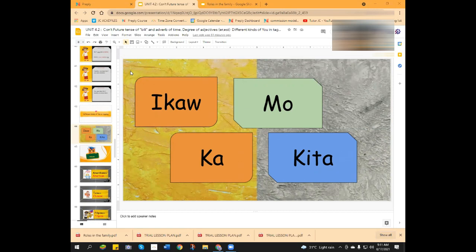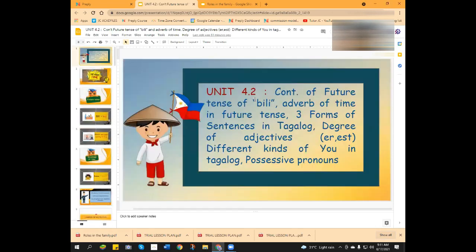So let's talk about our next lesson. What will our next lesson be on? Our next lesson is actually the continuation of this one. We are done with the three forms of sentence, right? The positive, the negative, and the degree of adjective, which is the more and most. We are done with that. And what we will tackle in our next lesson is the different kinds of you.